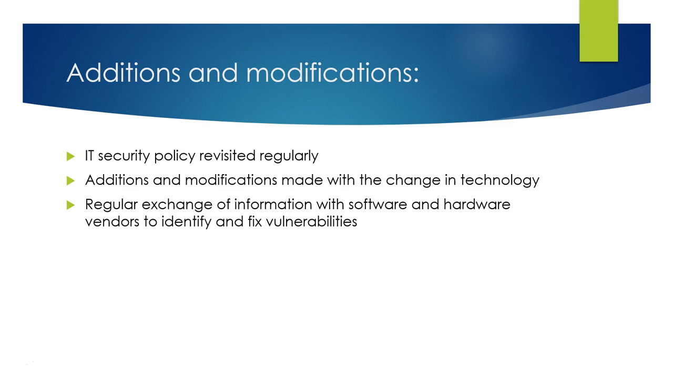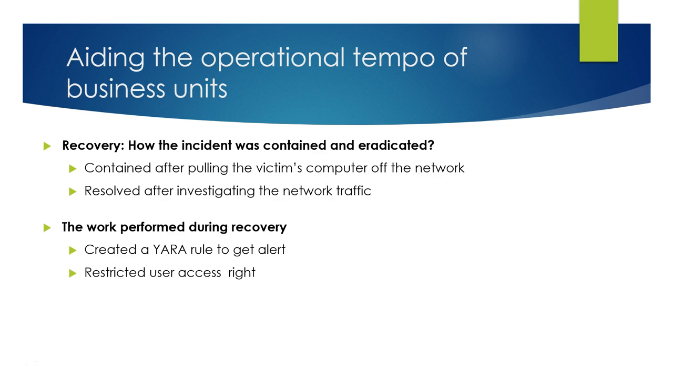Additions and modifications. Information system security is a continuous process. The IT security policy needs to be revisited regularly. Additions and modifications can be made with the change in technology. Regular exchange of information with software and hardware vendors is needed to identify and fix vulnerabilities, aiding the operations tempo of the business units.